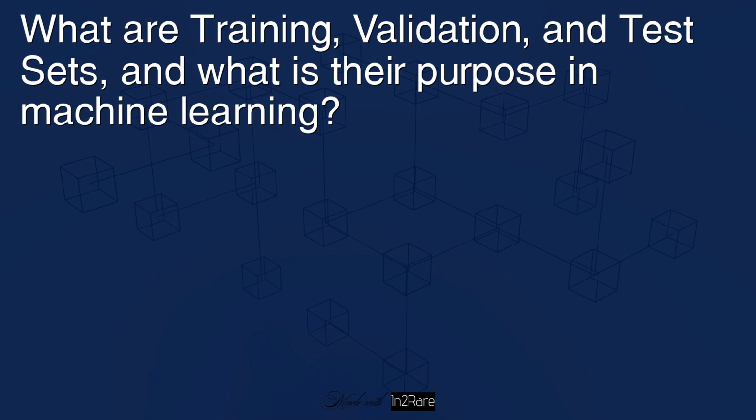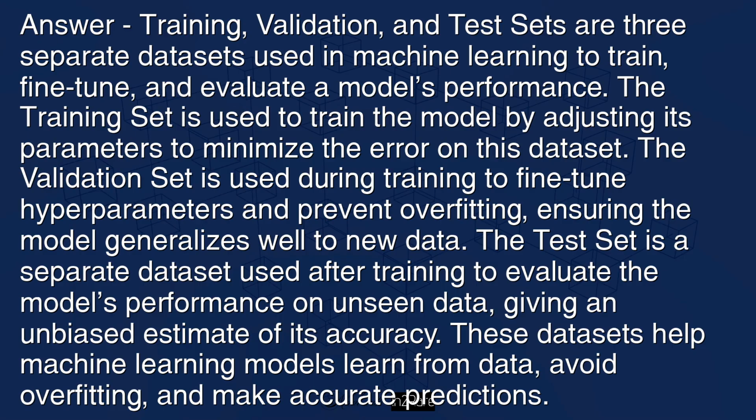What are training, validation, and test sets, and what is their purpose in machine learning? Answer: training, validation, and test sets are three separate datasets used in machine learning to train, fine-tune, and evaluate a model's performance. The training set is used to train the model by adjusting its parameters to minimize the error on this dataset. The validation set is used during training to fine-tune hyperparameters and prevent overfitting, ensuring the model generalizes well to new data. The test set is a separate dataset used after training to evaluate the model's performance on unseen data, giving an unbiased estimate of its accuracy.